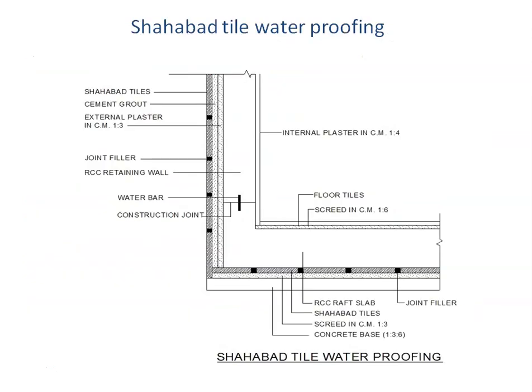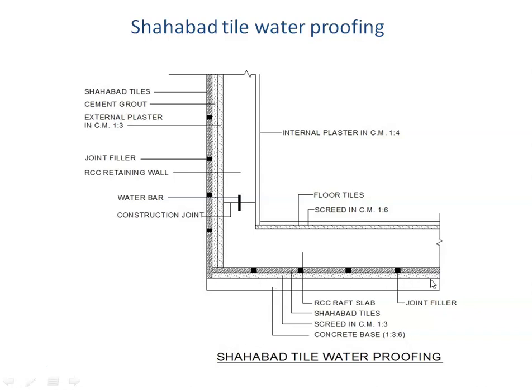Next is Shahabad tile waterproofing. This is a very common type of waterproofing treatment. In this case, we use a tile which is an impervious tile, which we call the Shahabad tile. Here, once the PCC is cast, this is the PCC used for leveling, that is the PCC below the foundation. On top of that, we regularly lay a Shahabad tile flooring. We do it with the screed.